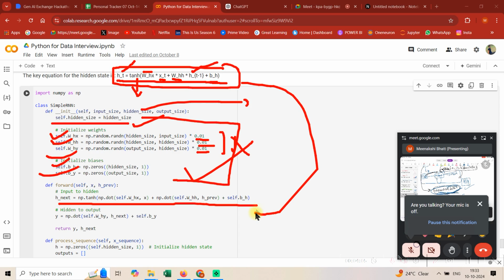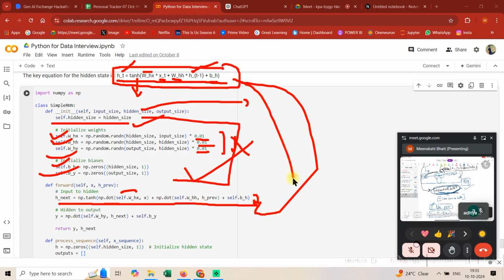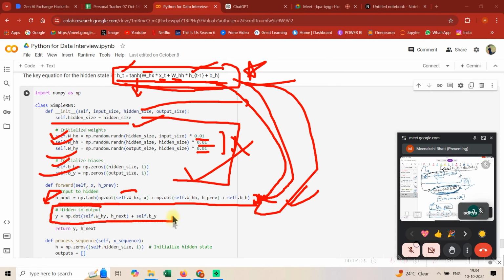So this is the forward pass. This type of equation gets written like this: np.tanh of np.dot with self, this, plus this. If you see, this is nothing but this. The objective of this question is to teach you how from mathematical equations you can write them into NumPy structure, and this is the base that you need to know. The rest, if you have a good mathematical foundation, you can write and code, but you need to understand how this needs to be converted into input.